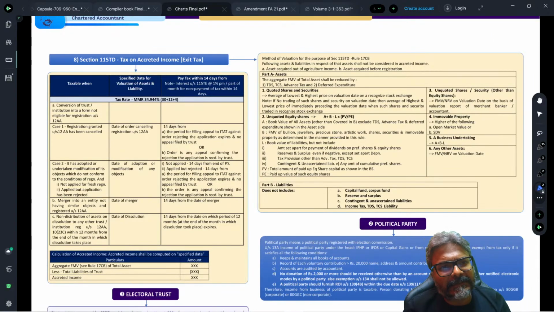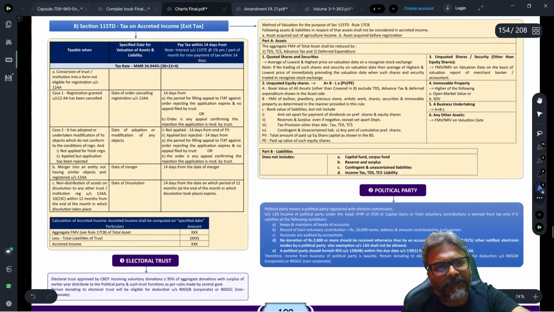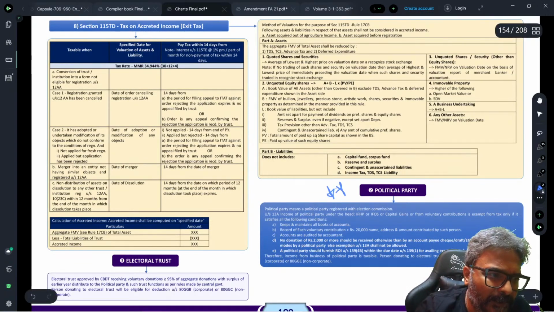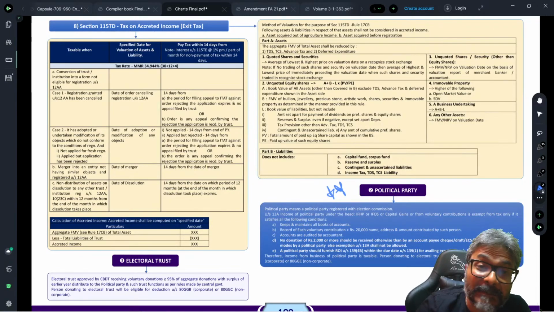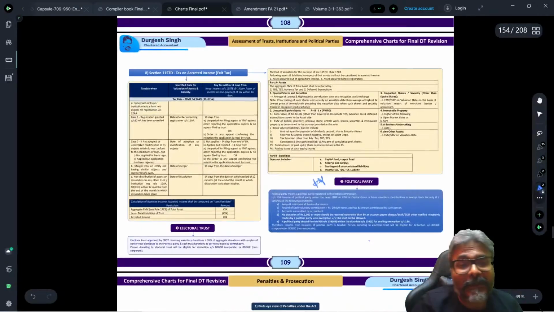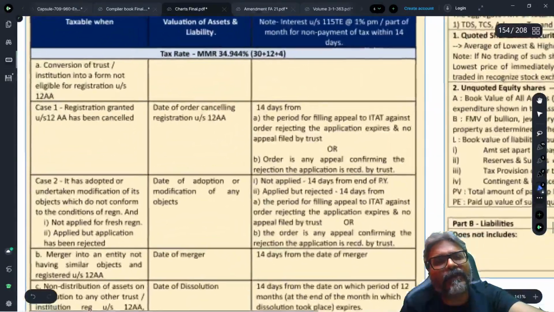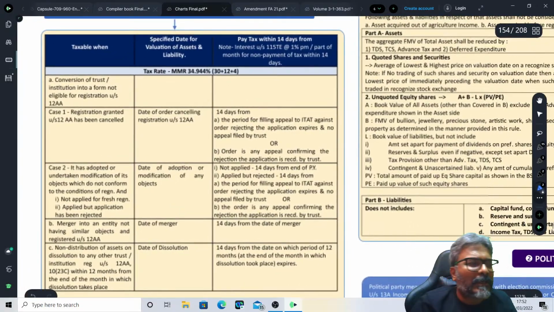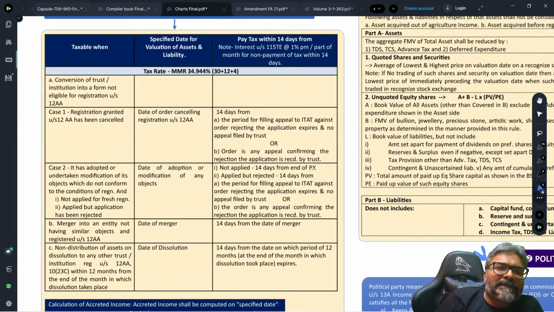Now on the exit tax, students, coming on this one. Before that, students, political party, you have to be very careful about it. This time it can be targeted. For many attempts, political party has not come. Now you say, sir, it is just like a lottery for us. Yes, I understand, students, it's a lottery question. But it comes, students. As simple as that.